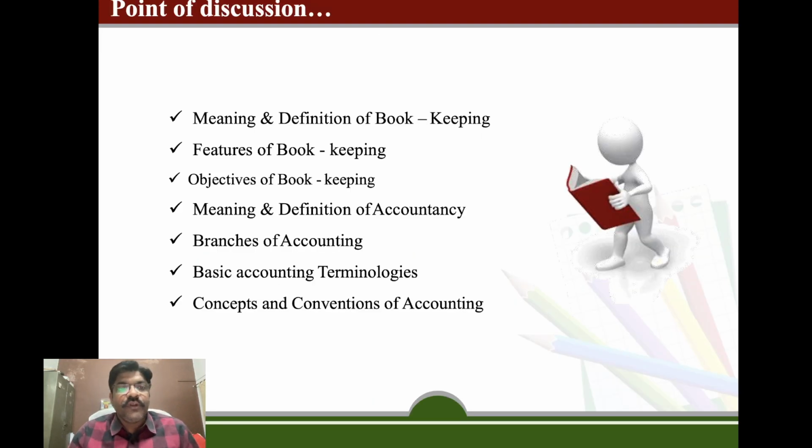The topics we are covering in today's session are the meaning and definition of bookkeeping, features of bookkeeping, objectives of bookkeeping, meaning and definitions of accountancy, branches of accountancy, basic accounting terminologies or basic terms of accounting, and concepts and conventions of accounting.